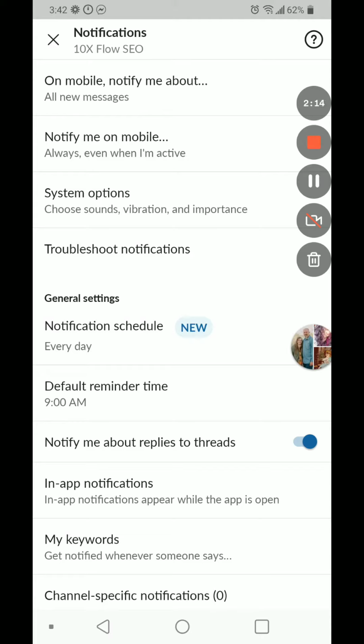You click save, and then you are good. You'll now be getting all the notifications for the channels you're in.